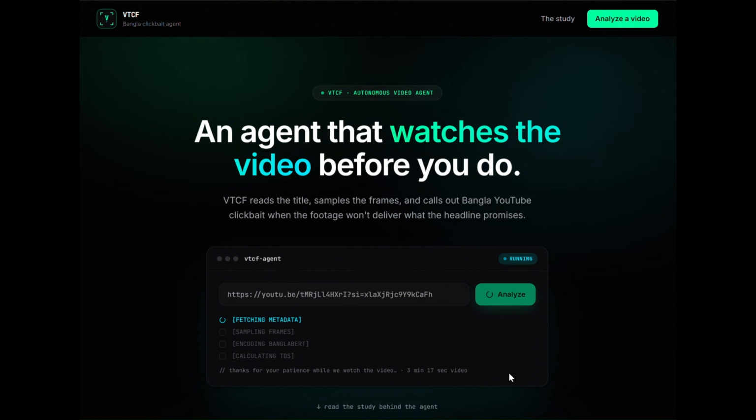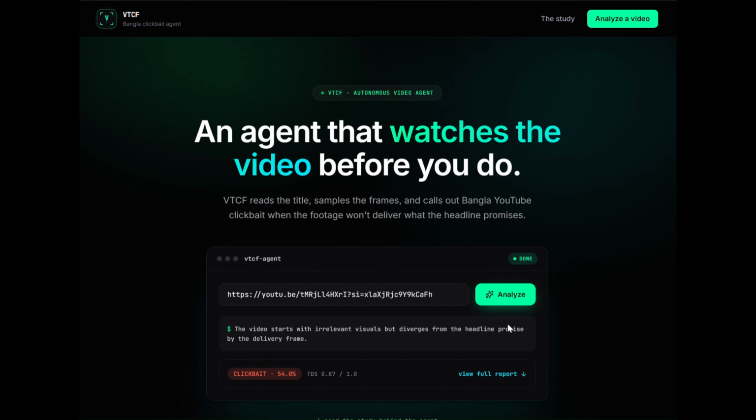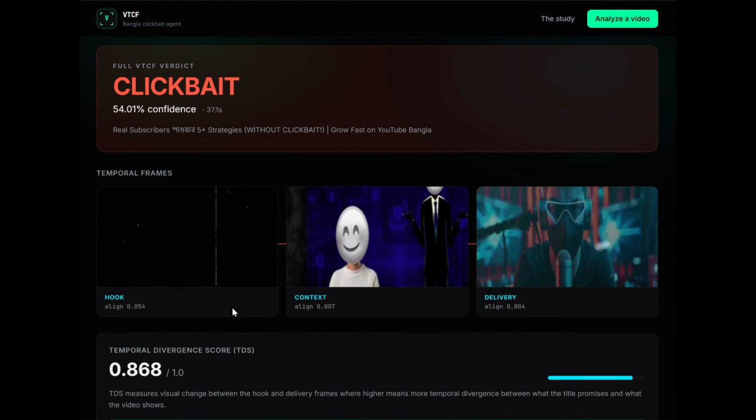Here we paste the URL of a YouTube video titled 5+ Strategies to Get Real Subscribers. Once we hit Analyze, our backend pipeline springs to life, fetching metadata, sampling temporal video frames, encoding textual semantics with BanglaBERT, and calculating the temporal discrepancy score. VTCF flags the video as clickbait with a 54.01% confidence score. Expanding the full report reveals the breakdown.